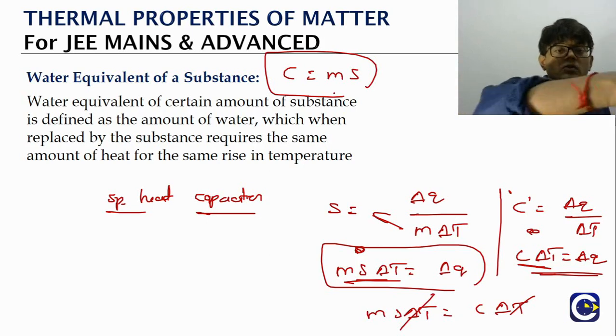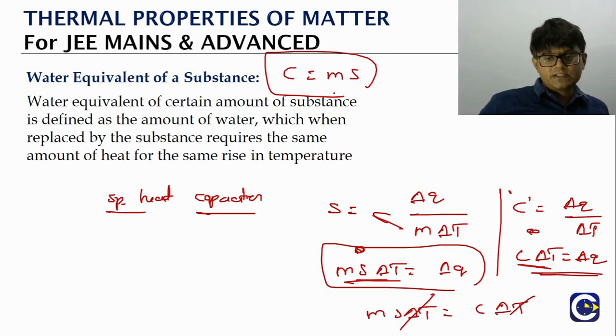So we have to calculate heat changes for, say, 20 objects. Don't you think it is going to be complicated? Yes. If you have 100 objects, it is going to be even more complicated. So there is a different idea which can simplify these issues. That is the idea of the water equivalent. What is the water equivalent?